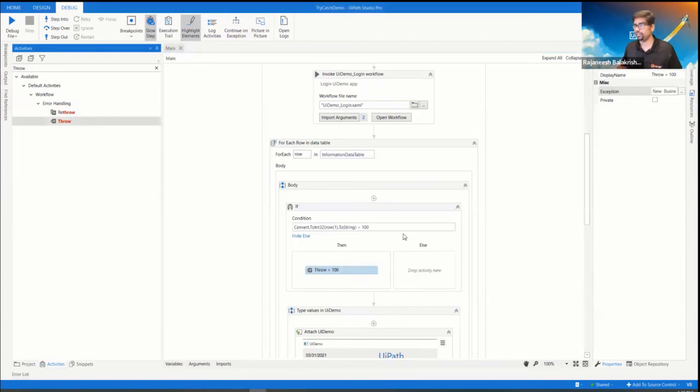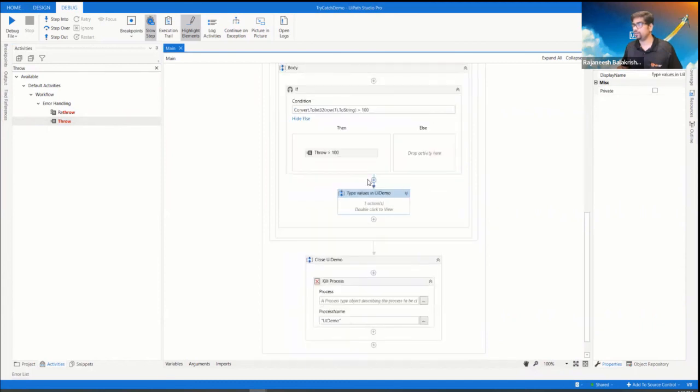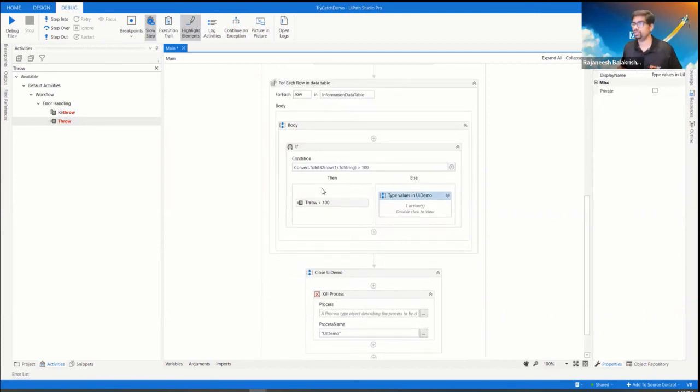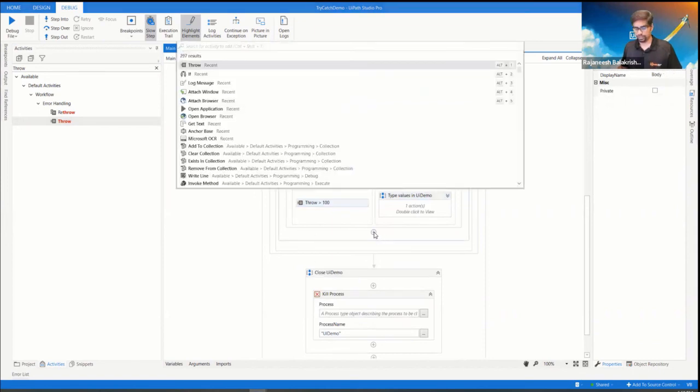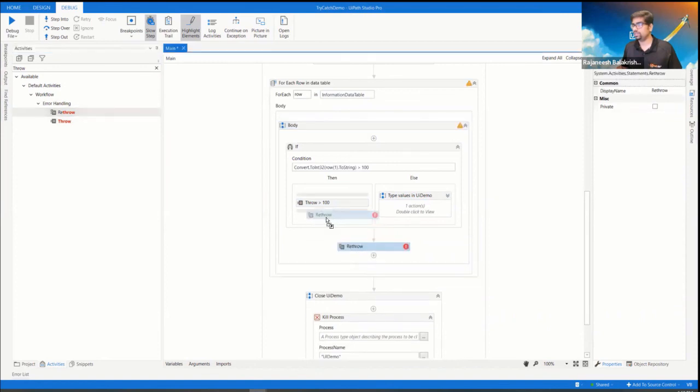We just catch that exception and throw it as that specific exception. And if it is not that, then we are going to type the value. So we have handled the exception. This is how we handle the exception. Also we can rethrow as well, as you told, just rethrow that exception.